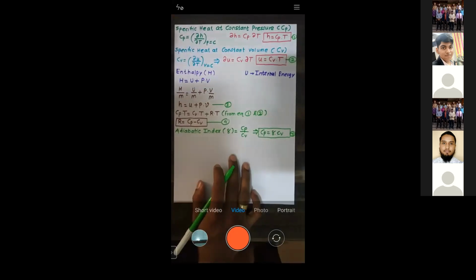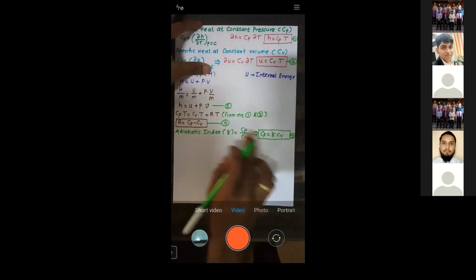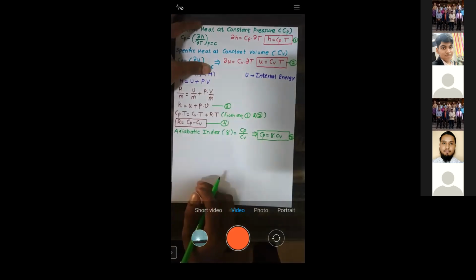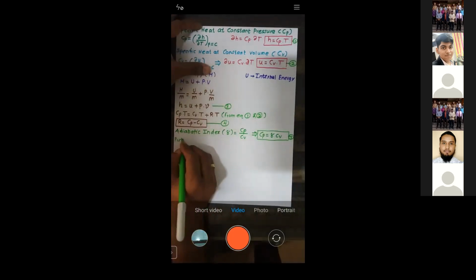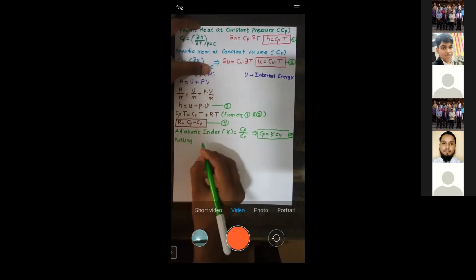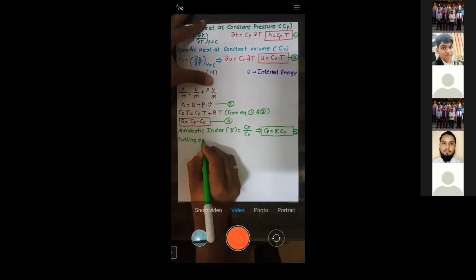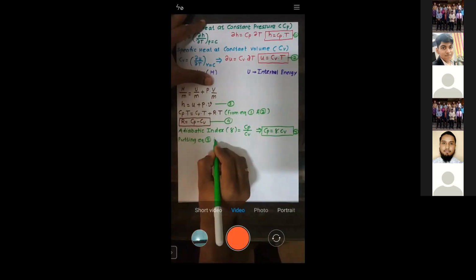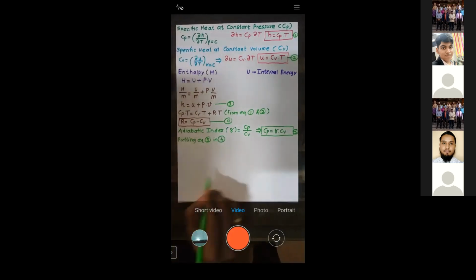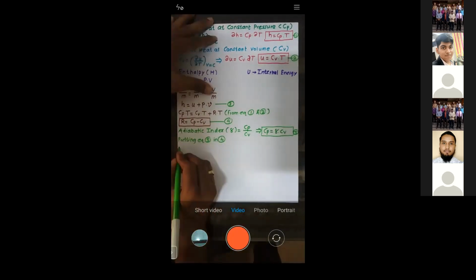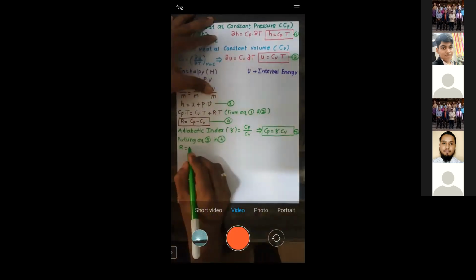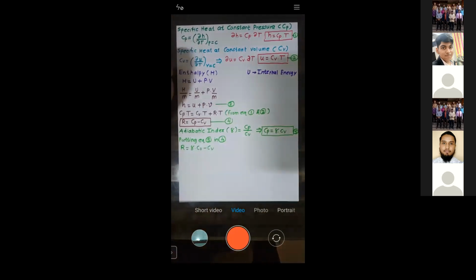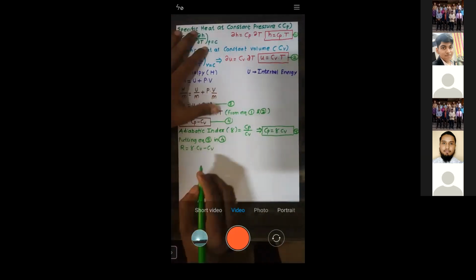Now I will put the value of Cp here. So I'll write, putting equation 5 in 4, R is given by gamma into Cv minus Cv. So what value of R will I get?